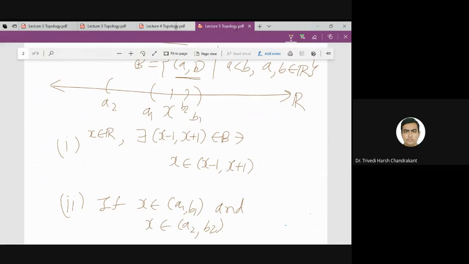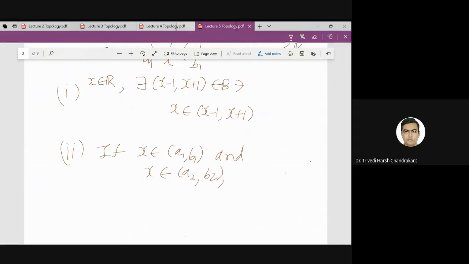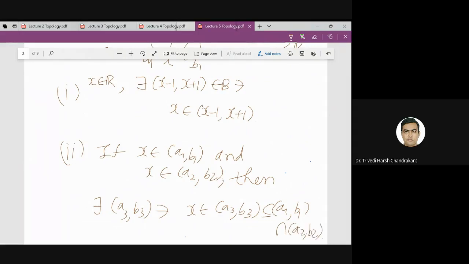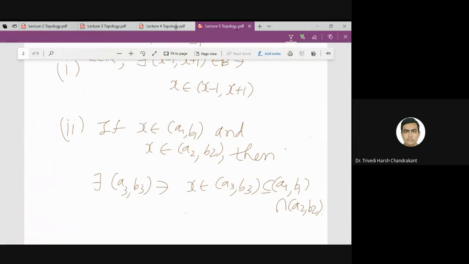Can I always find an interval A3, B3 so that X belongs to A3, B3 and which is a subset of the intersection of these two intervals? So this is the question, can I find such an interval?